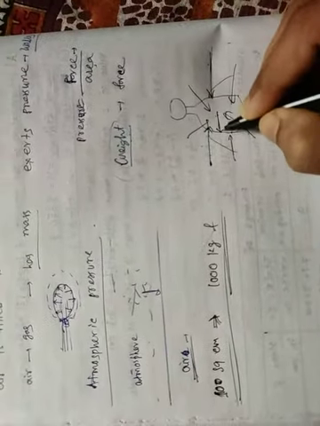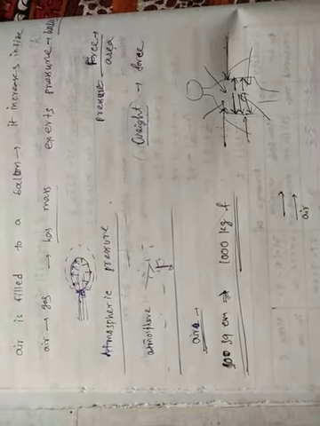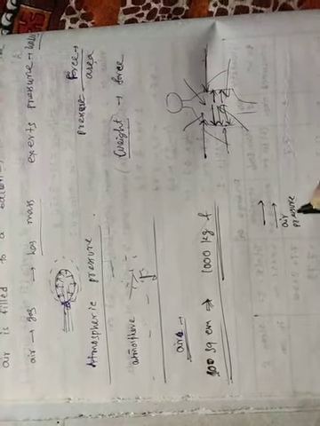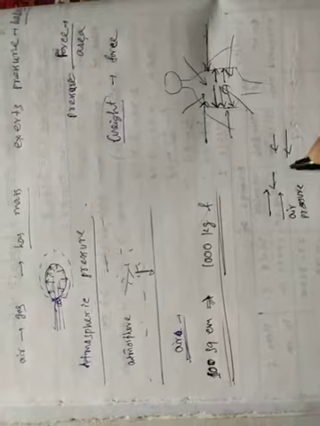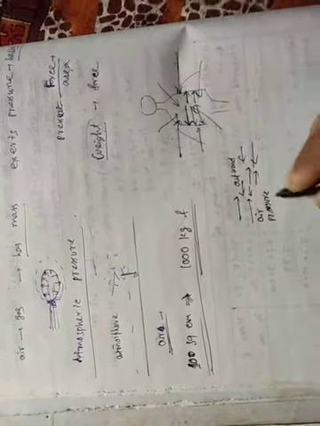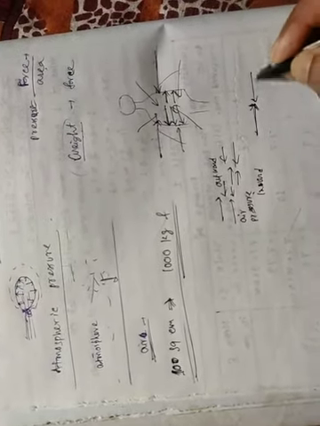Okay, understand? So that means the human body also exerts some pressure in the outward direction. This is air pressure, which exerts in the inward direction from each side. Similarly, there is a pressure in the outward direction. This is inward, and this is outward. So this inward pressure is cancelled out by this outward pressure.